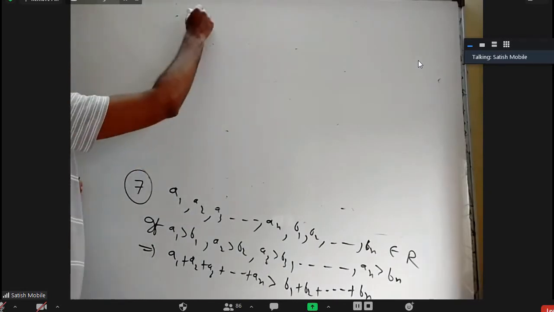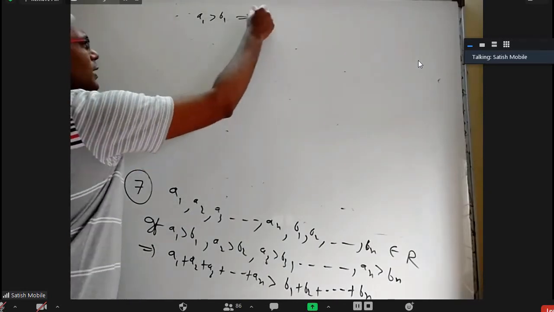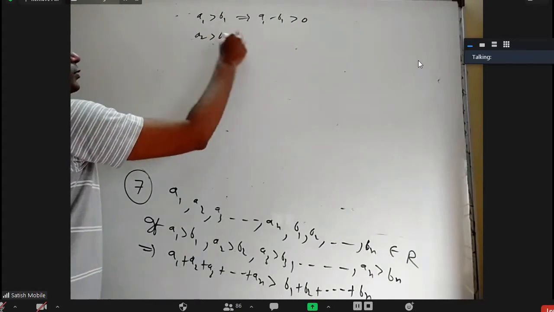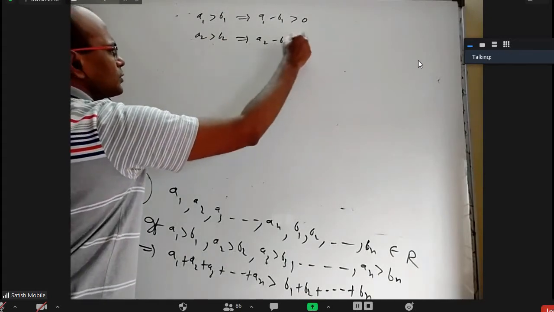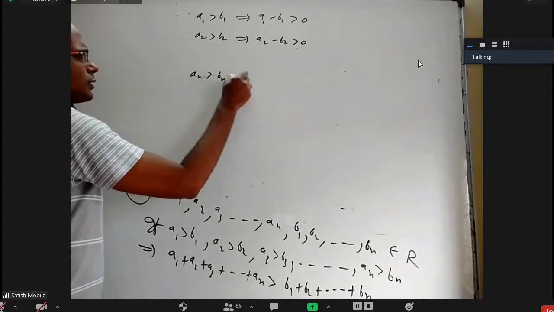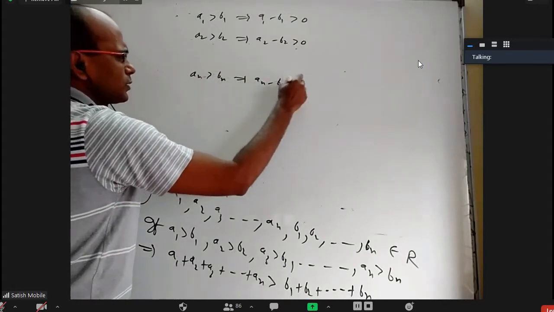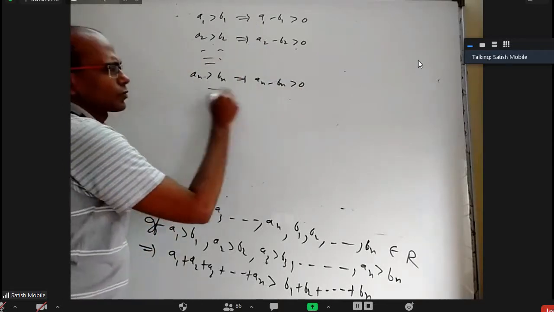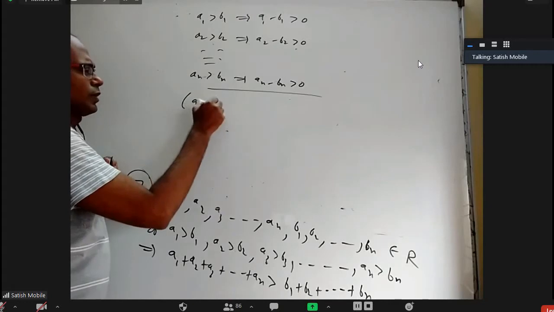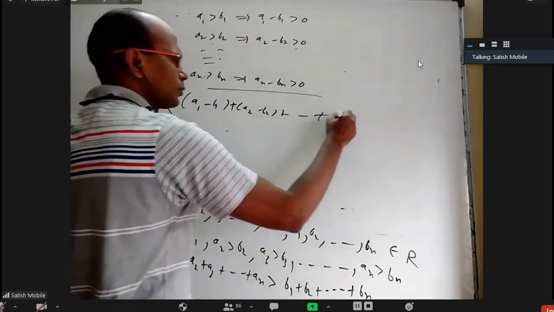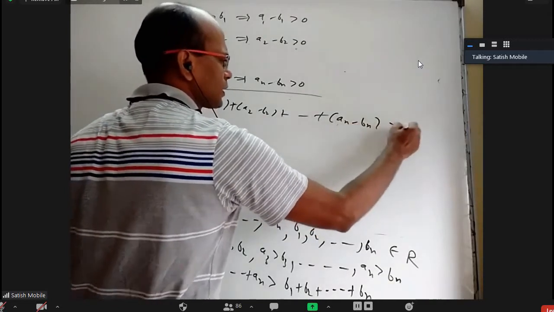Okay, so to prove this, A1 greater than B1 implies A1 minus B1 is positive. A2 is greater than B2 implies A2 minus B2 is positive. Similarly, AN greater than BN implies AN minus BN is positive. And the sum of many positive numbers is positive. A1 minus B1 plus A2 minus B2, so on up to AN minus BN is greater than 0.